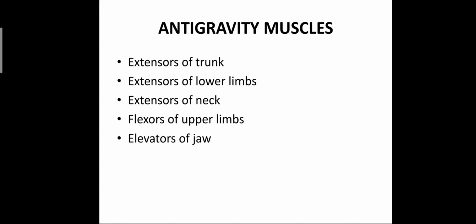Which are the anti-gravity muscles that maintain our posture? Extensors of the trunk, extensors of the lower limbs, extensors of the neck, flexors of the upper limbs and elevators of the jaw. These are the anti-gravity muscles that maintain our posture.